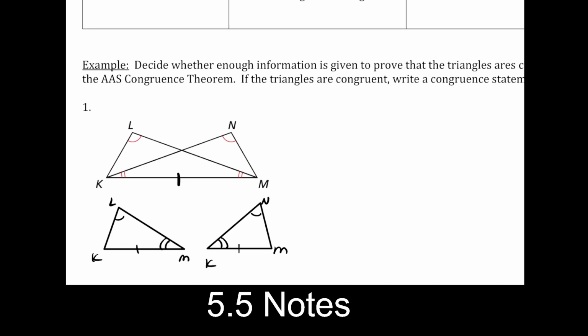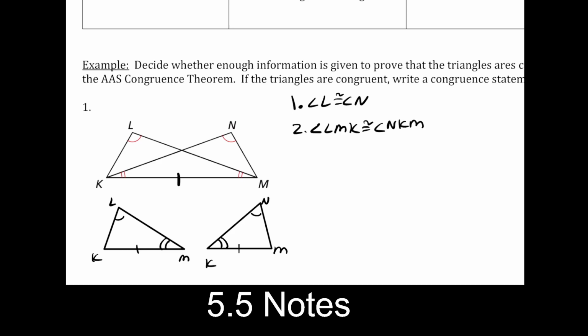So our 3 pieces of information, the first one is that we have angle L is congruent to angle N. So now when we're looking at this, we're looking at the big picture. You have to ignore your scratch pictures down here. So we can use 1 letter for those. For the second pair, we can do another angle. So in this case, it's going to be angle LMK. That's the one down here. Is congruent to angle, in this case, NKM.